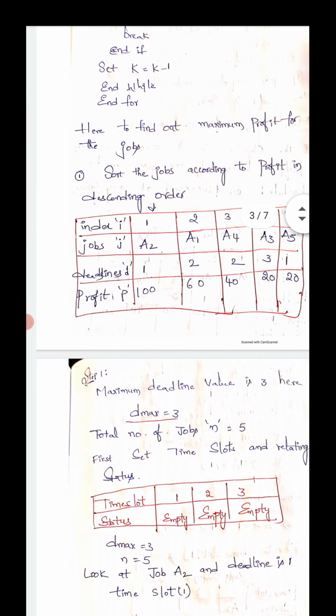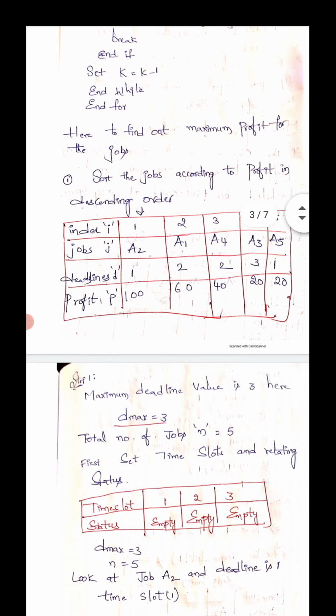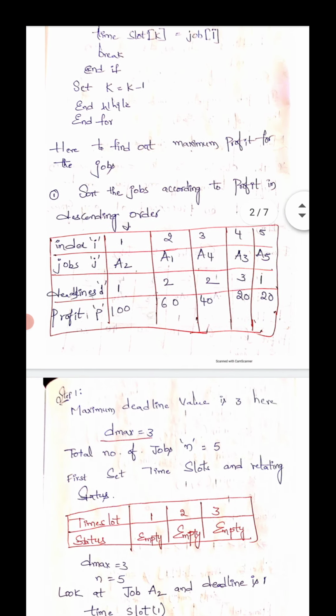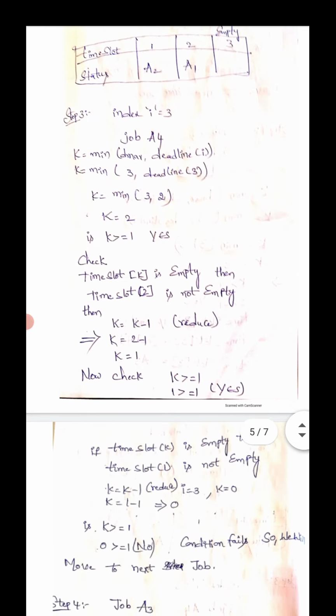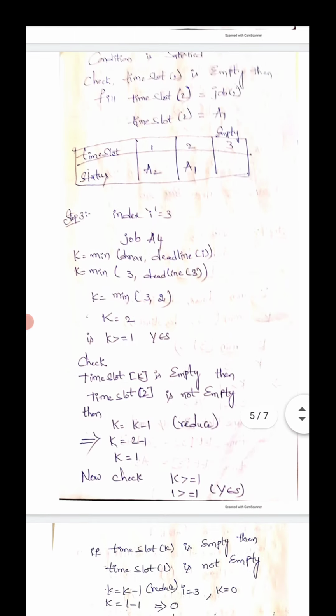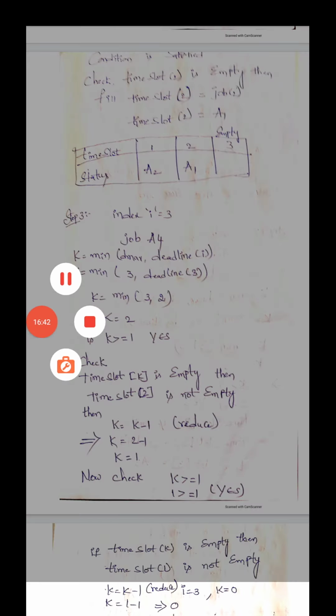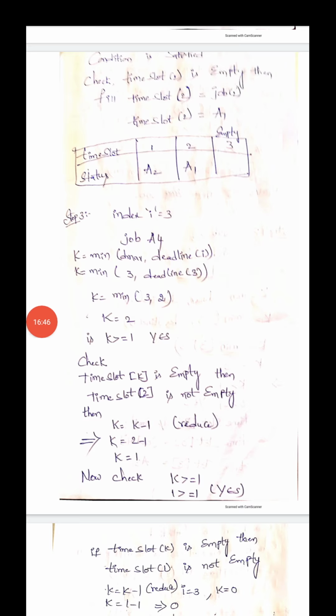Look at this deadline of 3. How much? 2. Index I is equal to 3. Deadline how much? 2. Okay, that's why we wrote it as 2. K is equal to minimum of 3 comma 2. How much is the minimum value here? K is equal to 2.